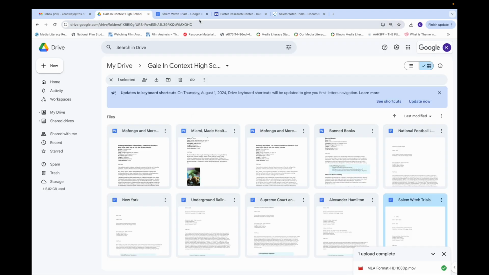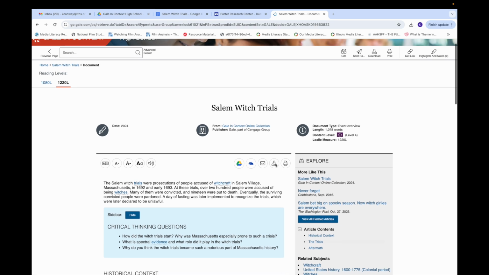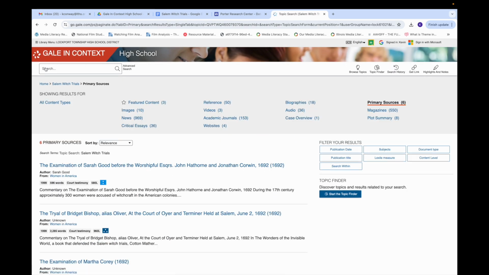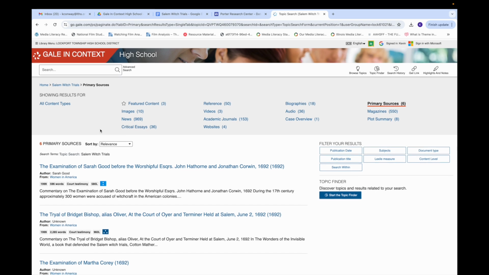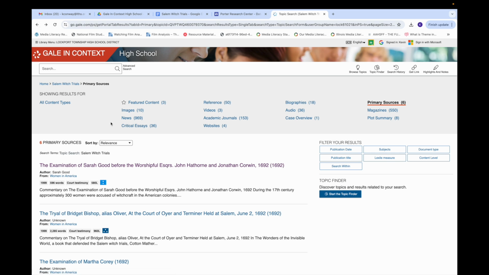So it's a really good database. I like Gale in Context High School a lot. It's one of my favorite databases. A lot of awesome features in Gale in Context High School. Definitely use it. It's a really great database. The other Gale in Context databases are awesome too. They might be more specific, like Opposing Viewpoints, or Gale in Context Science is a really great place to go, just if you're looking for science information.